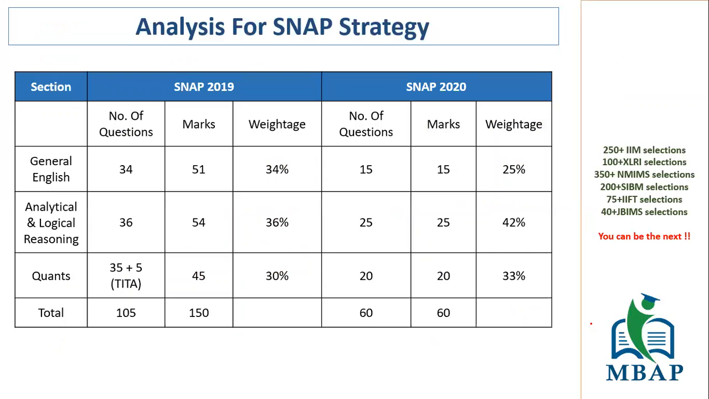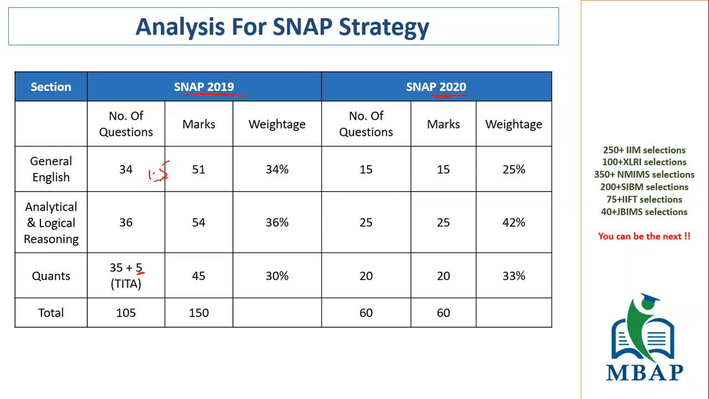All right, so quick analysis before I present the strategy. Analysis for the SNAP strategy. Now understand, this is SNAP 2019, this is SNAP 2020, the pattern which is shared with us on the portal of the SNAP exam. Last year we saw that there were some theta questions also introduced in only the CONS section, which is only 5 questions in the CONS section with theta, and all the other two sections did not have any theta questions, and the marking scheme was also different.